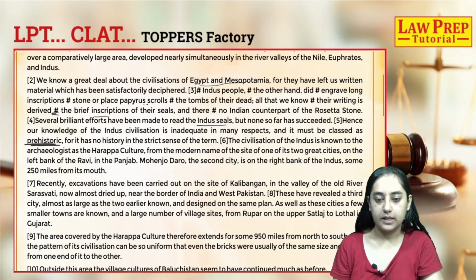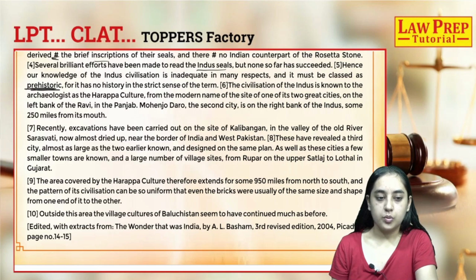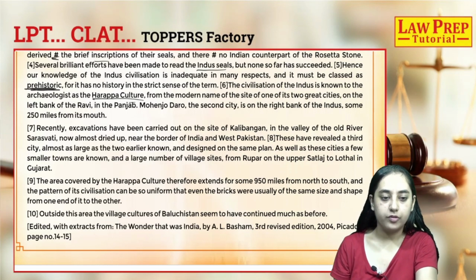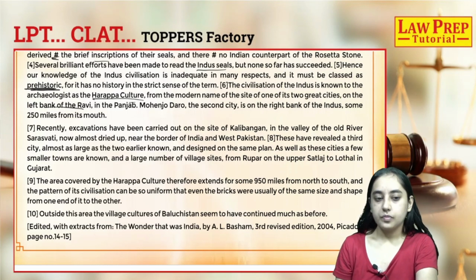Let's go back to the passage. The civilization of the Indus is known to the archaeologists as Harappa culture, from the modern name of the site of one of its two great cities on the left bank of the Ravi in the Punjab. Mohenjo-daro, the second city, is on the right bank of the Indus, some 250 miles from its mouth.